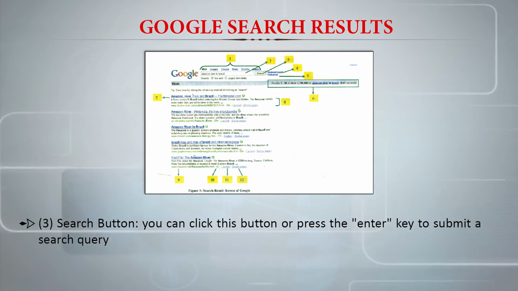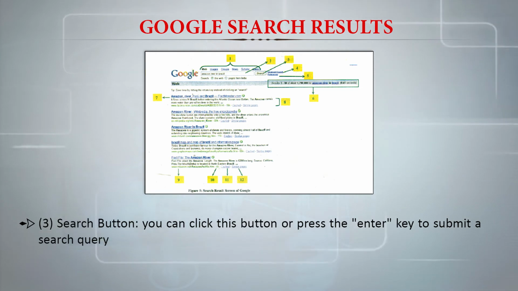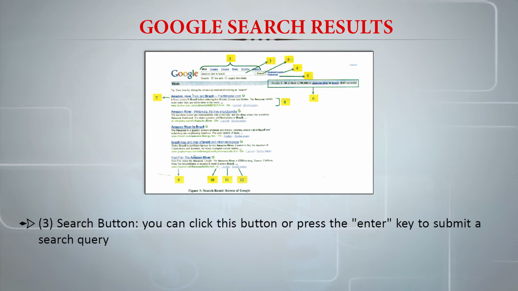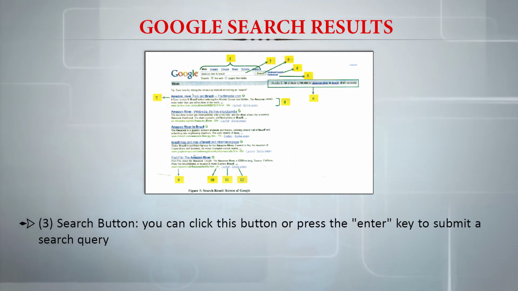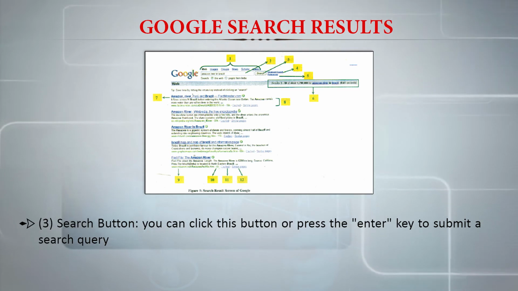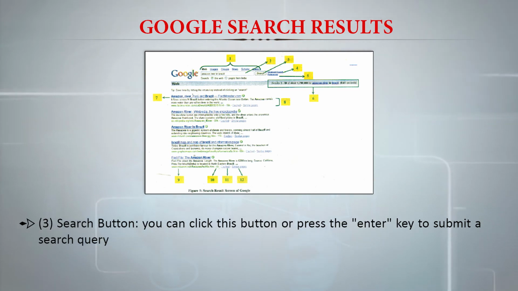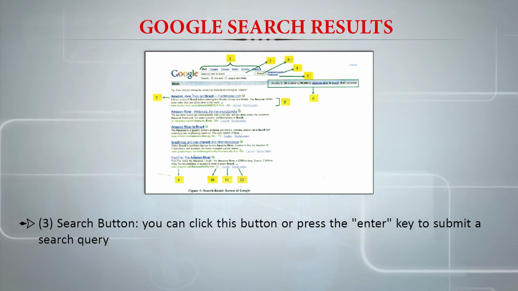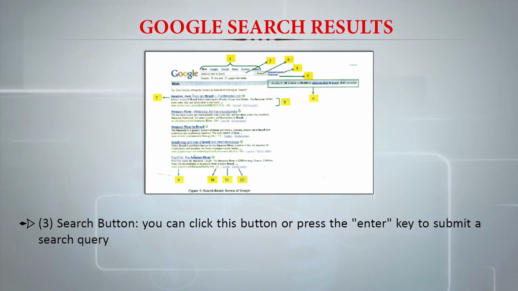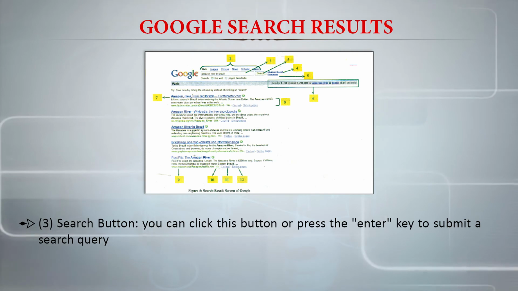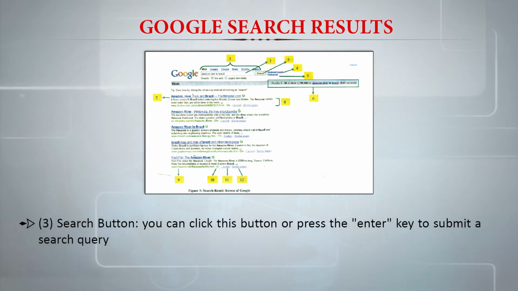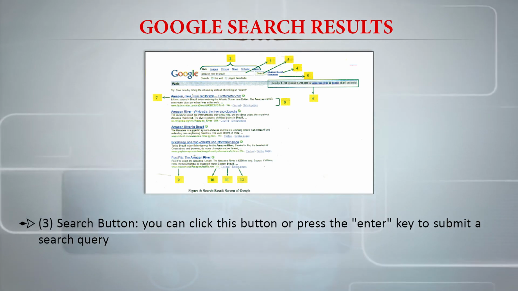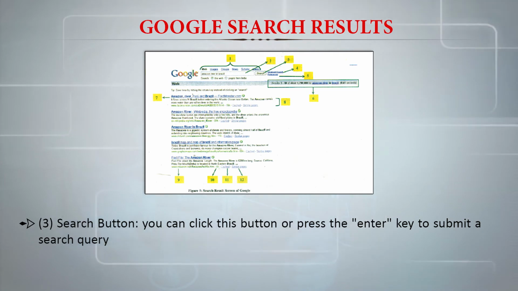Then we have what is called the search button, which I have just used. We can click this button or press the enter key to submit a search query. Once we submit, the search query is executed by the search engine. The information sought will be searched across and then the search results are put in a sorted manner based on their importance to the search query executed, and then the search process is stopped. Otherwise, the information we get may be very little and we may decide to search again.